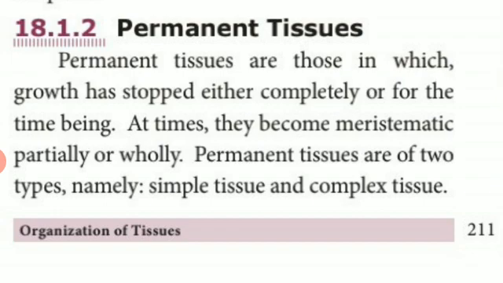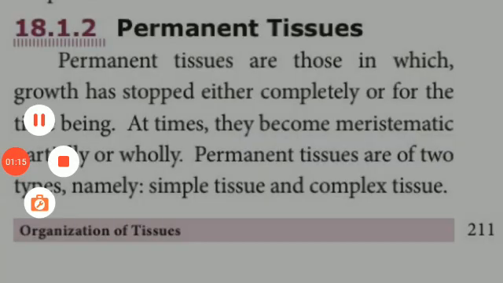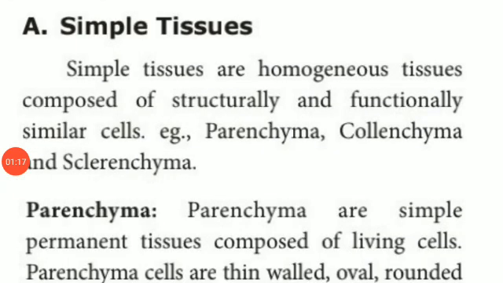Permanent tissues are of two types, namely simple tissues and complex tissues. One more question they may ask: permanent tissues are dash and dash, that is simple tissues and complex tissues.